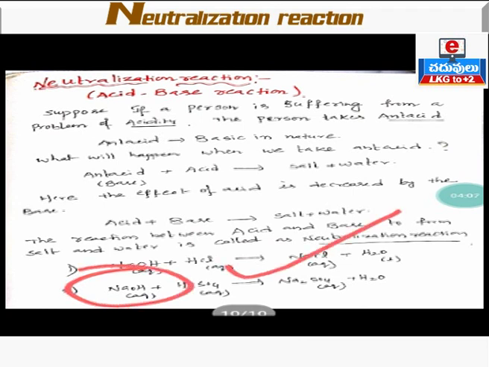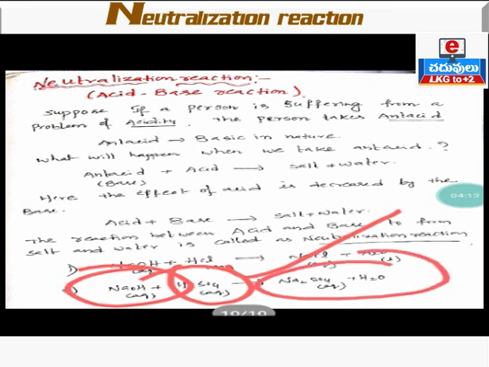And one more example: sodium hydroxide, NaOH, when it is reacted with sulfuric acid, H2SO4, both present in aqueous form, forms the salt Na2SO4 and water H2O. In this reaction, the hydrogen atoms of sulfuric acid are replaced by the metal sodium of the base NaOH to form salt Na2SO4 and water H2O.